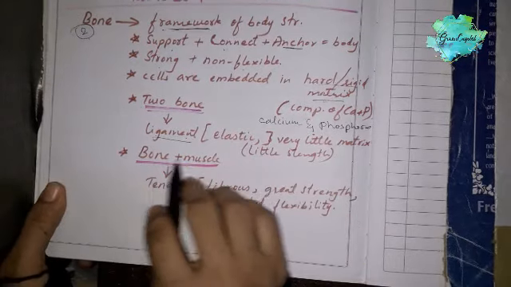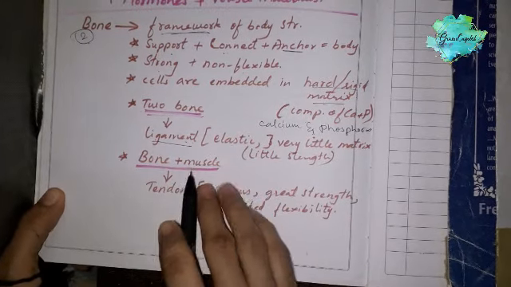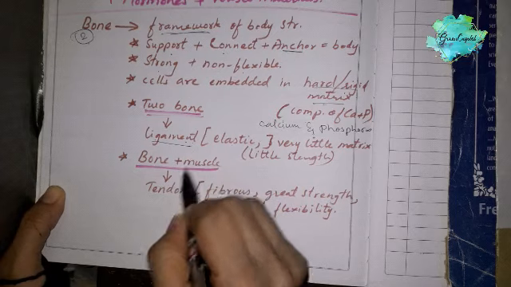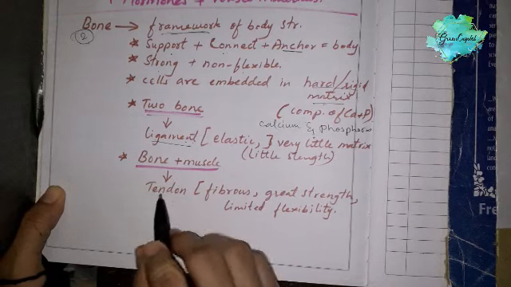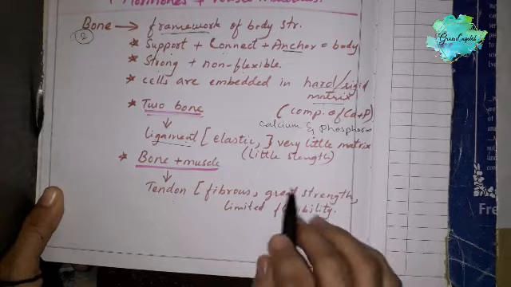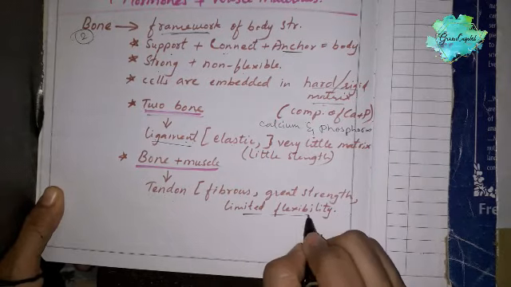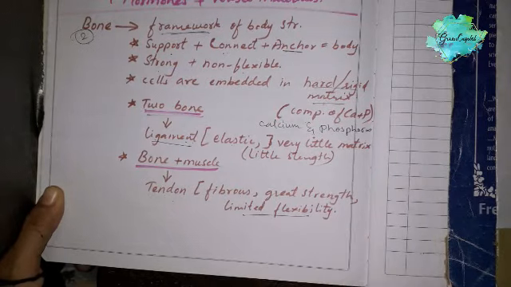And when bone is joining to the muscle, it is connected with the tendon. Tendon is fibrous, it has great strength and limited flexibility.